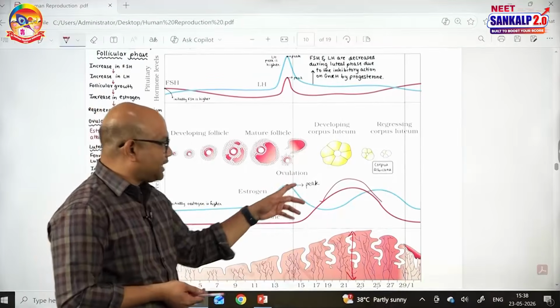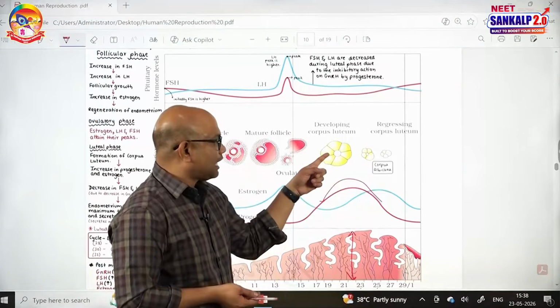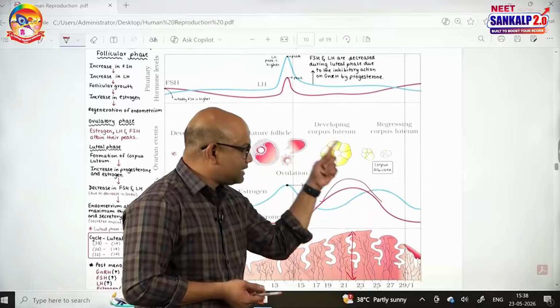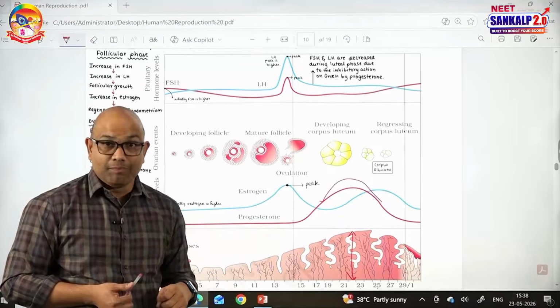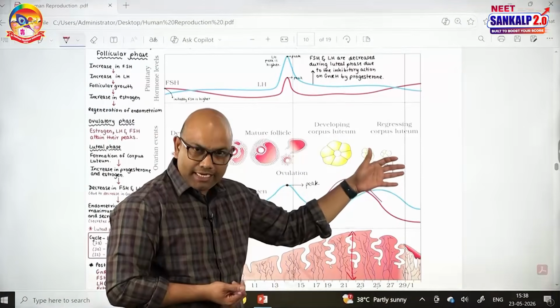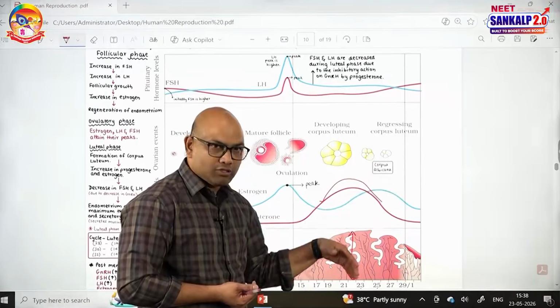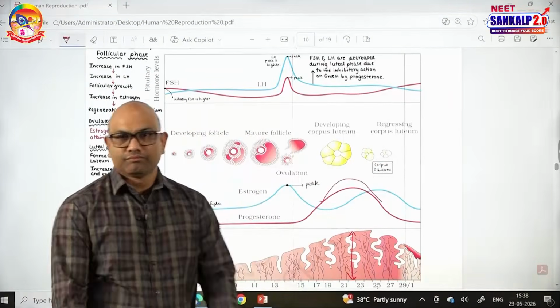What happens to the corpus luteum if the ovum is not fertilized? If the ovum is not fertilized, by the end of the cycle the corpus luteum degenerates and remains as a scar known as corpus albicans. When the corpus luteum degenerates, progesterone and estrogen suddenly fall, causing the menstruation of the next cycle.